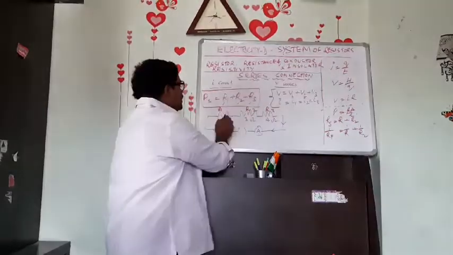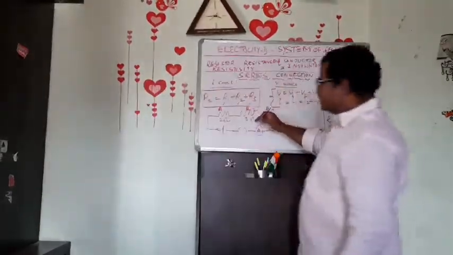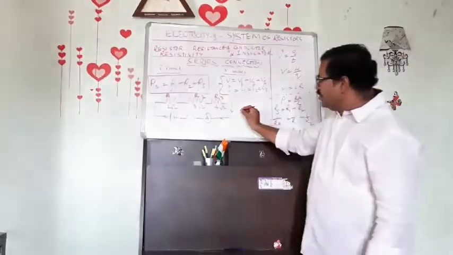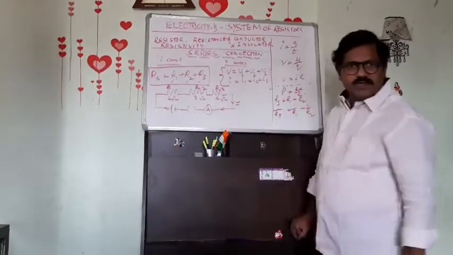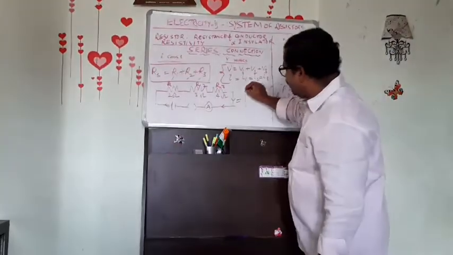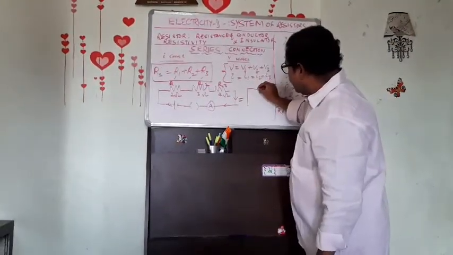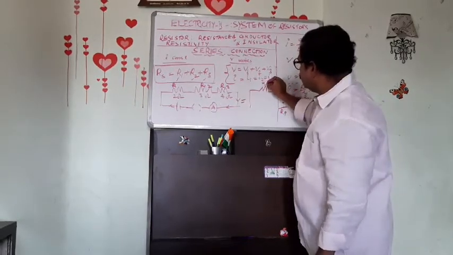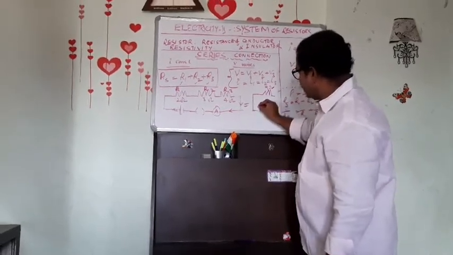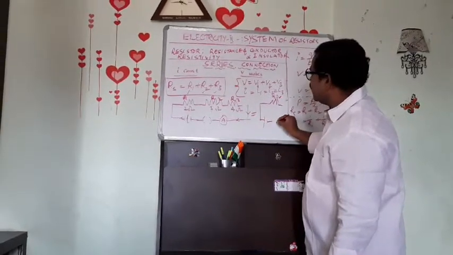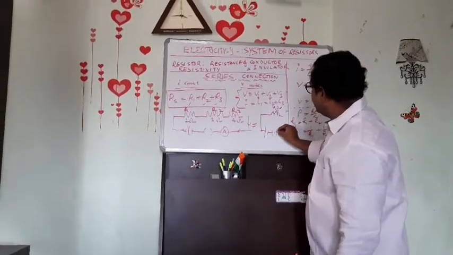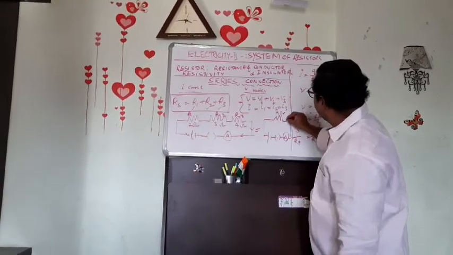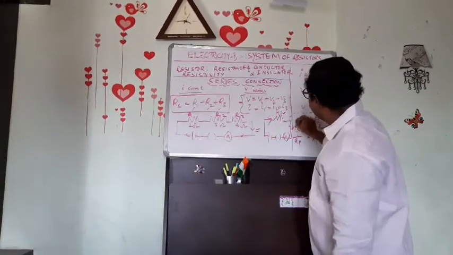That means, instead of using a circuit with 3 resistors, we can use another circuit with one resistor. What is the answer we got? 9 ohm. One 9 ohm resistor we can connect, with a cell, a plug key and an ammeter, and the current flows like this.